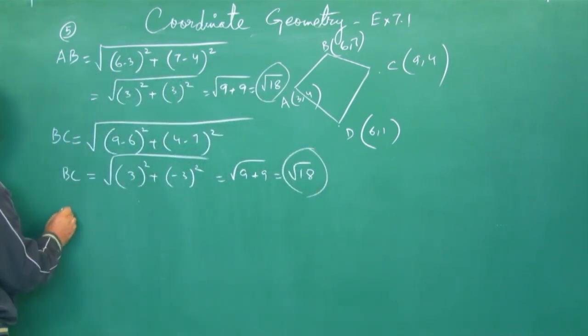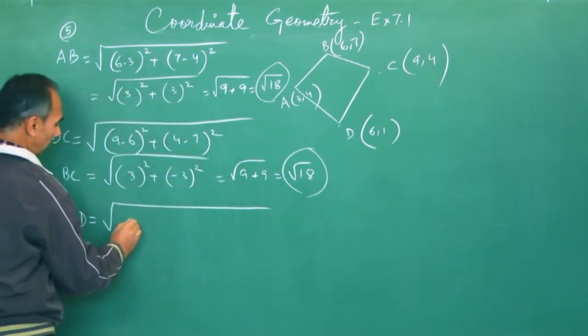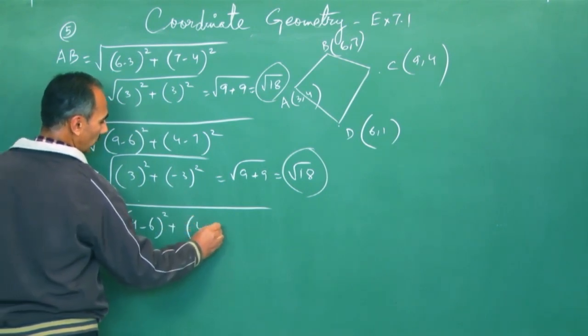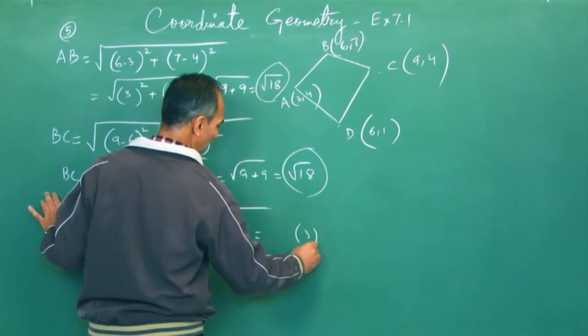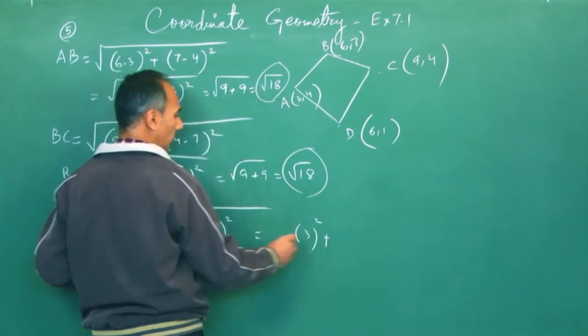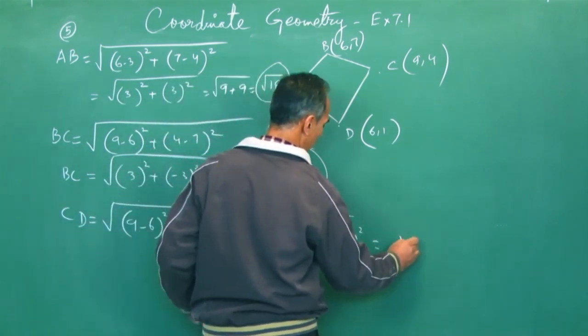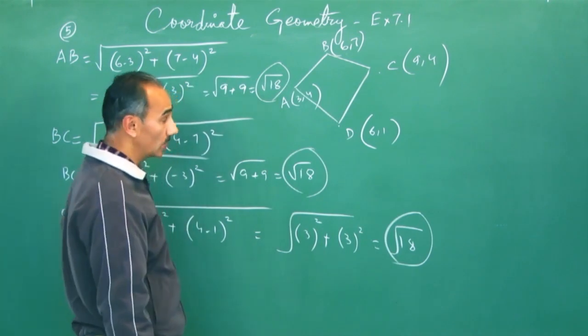Let's move further. This is CD. CD will be the square root of 9 minus 6 whole square plus 4 minus 1 whole square. 9 minus 6 is 3, and 4 minus 1 is also 3. So it's 9 plus 9, that is 18. So the third length is also the same.